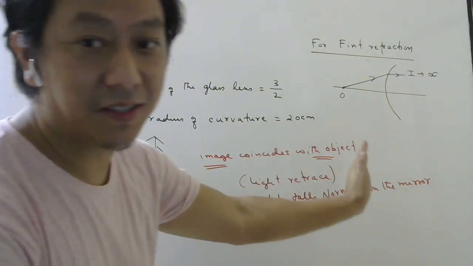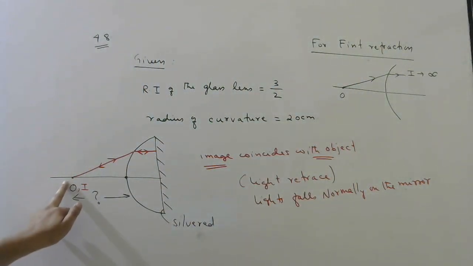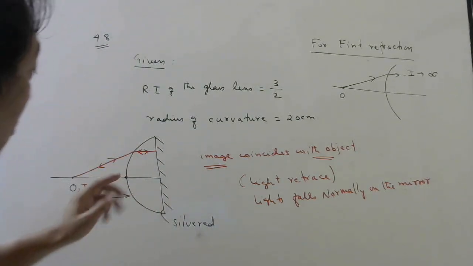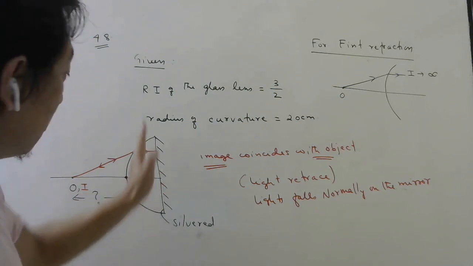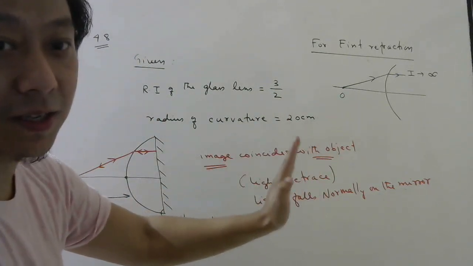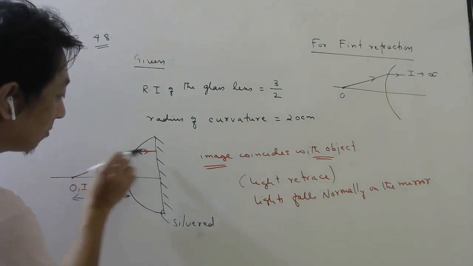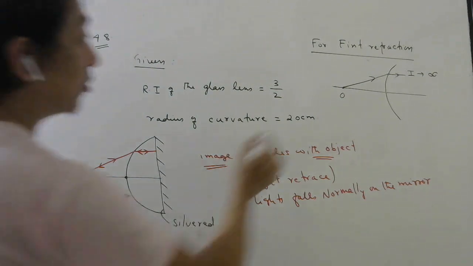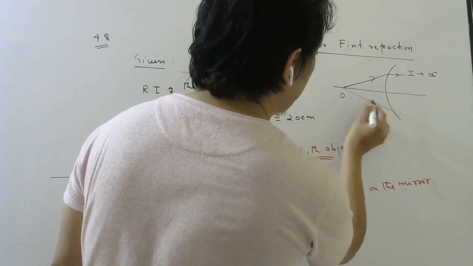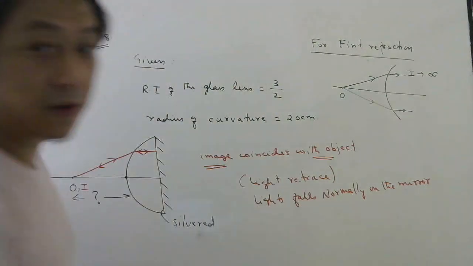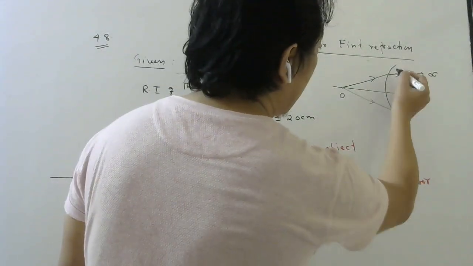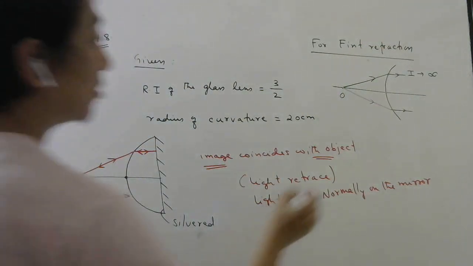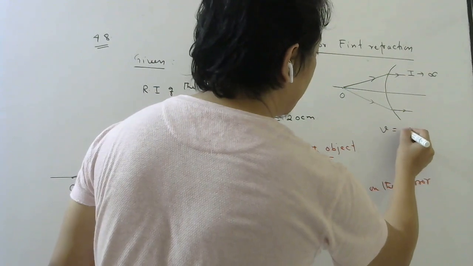For the first refraction, in order for the final image to form here, the light must fall normally. Understood? So the image made by the first refraction for this mirror should be at infinity, such that the rays fall normally on the mirror. Same thing you can draw for this also. For the first refraction, the light rays should go this way. That will only happen when the light rays are parallel. Then only the image will be at infinity. So here image distance is infinity.